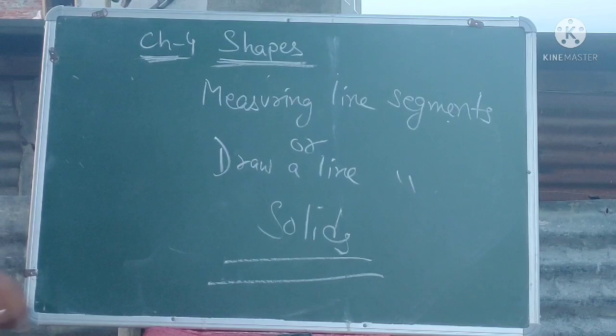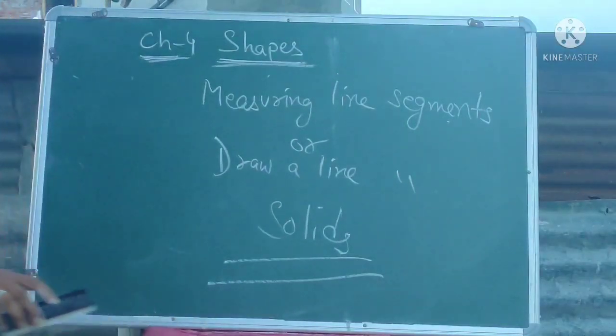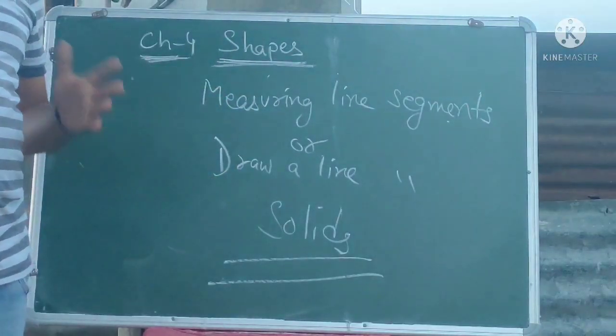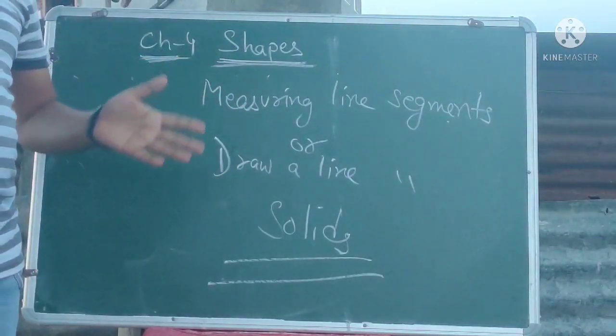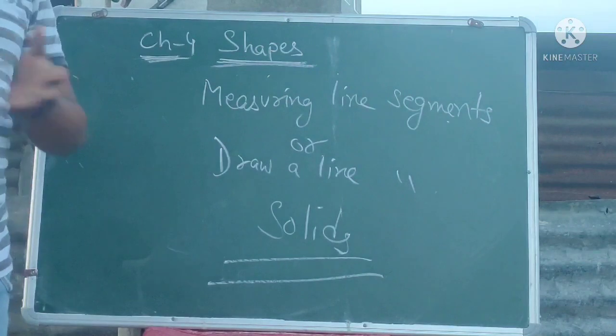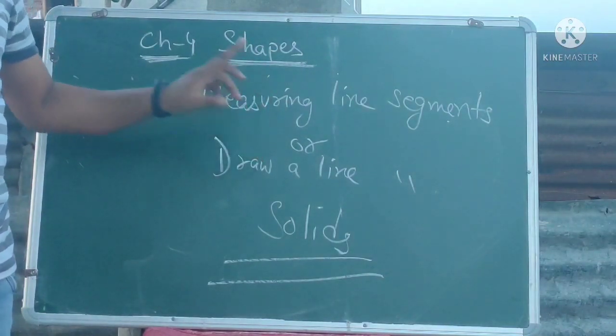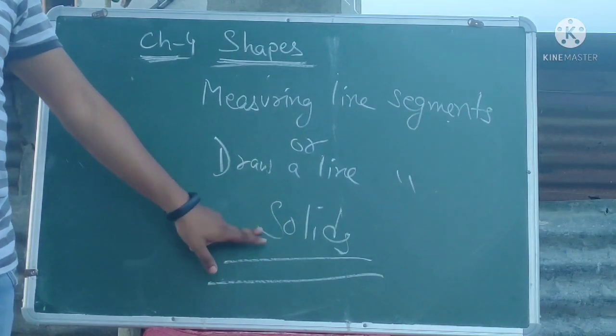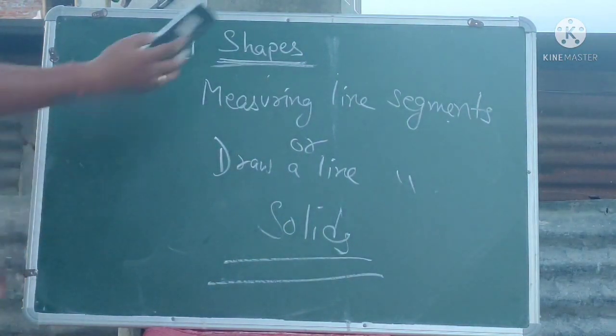So for today it's only this, and in our online class we will complete exercise 4.1. When we start exercise 4.2, I will come up with a new video where we will learn how to measure a line segment, how to draw a line segment, and also the different types of solids. We'll discuss these three things in our next class.